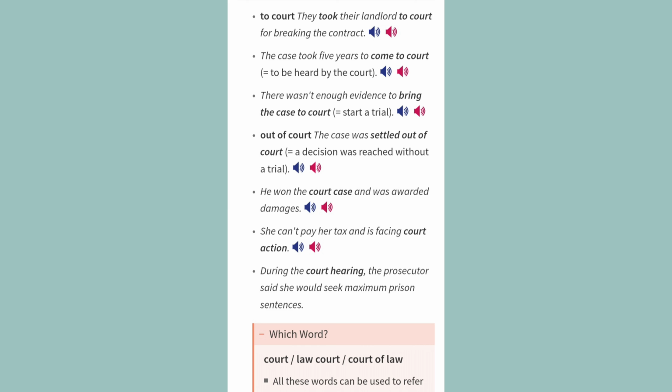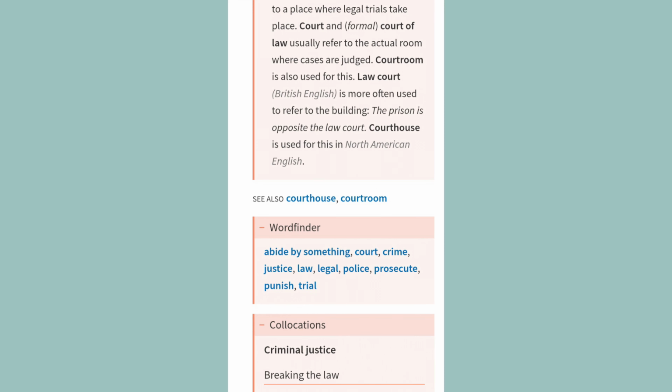Which word? Court, law court, court of law. All these words can be used to refer to a place where legal trials take place. Court and, formal, court of law usually refer to the actual room where cases are judged. Courtroom is also used for this. Law court, British English, is more often used to refer to the building. The prison is opposite the law court. Courthouse is used for this in North American English. See also courthouse, courtroom.